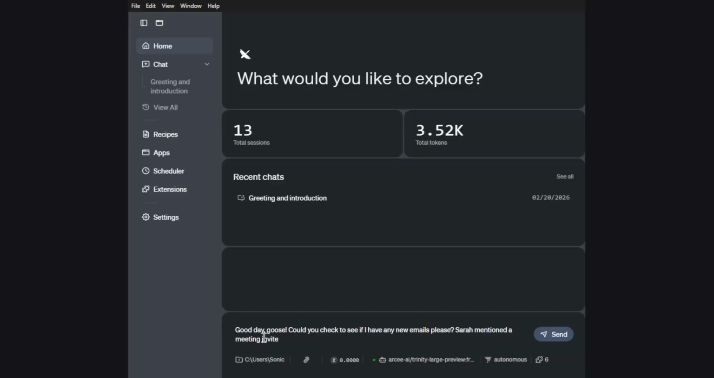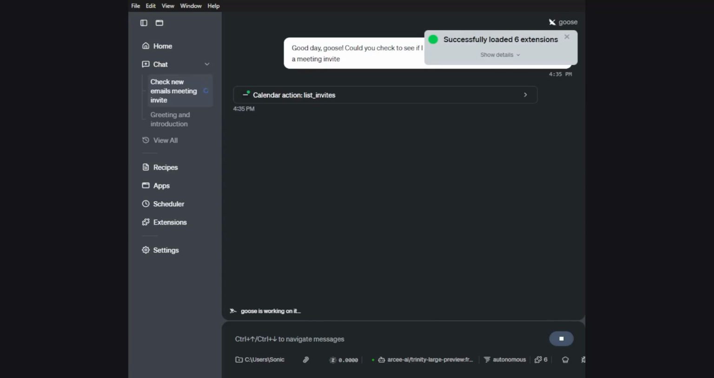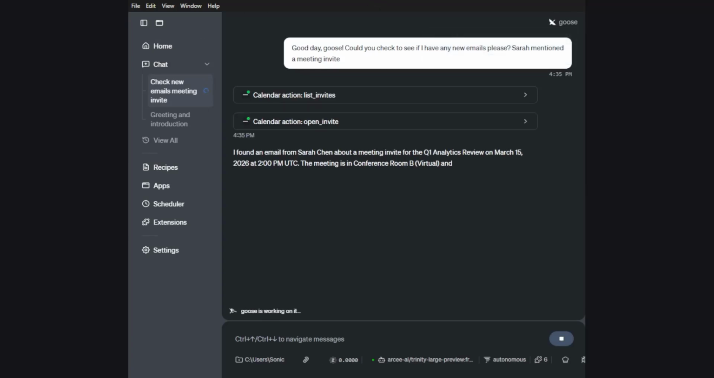Good day, Goose. Could you check to see if I have any new emails, please? I know Sarah mentioned a meeting invite. All right, so that's going to load up the extensions, which immediately turns on the dashboard. So I'll switch over there in just a second. But first, let's see what Goose has to say.